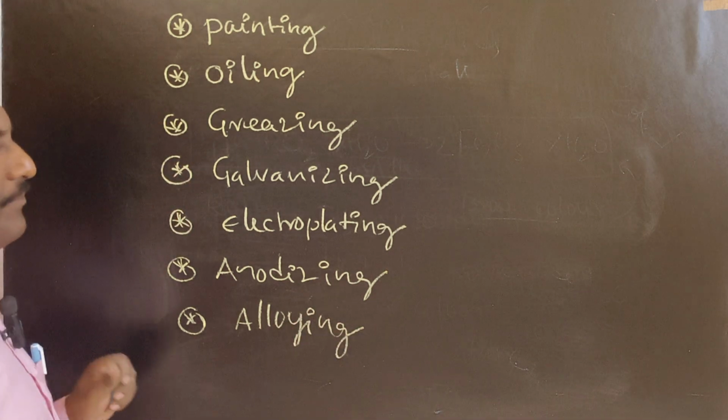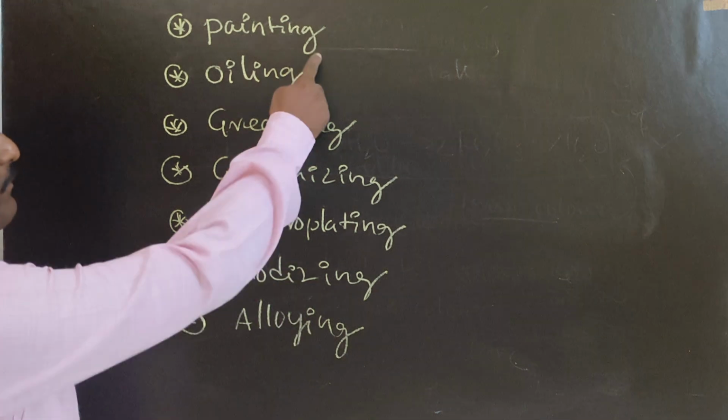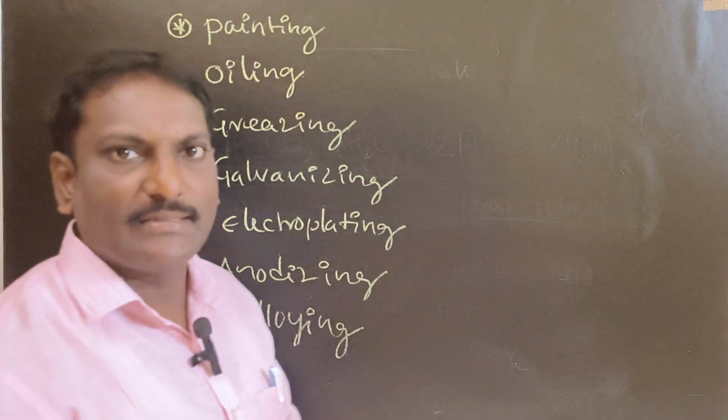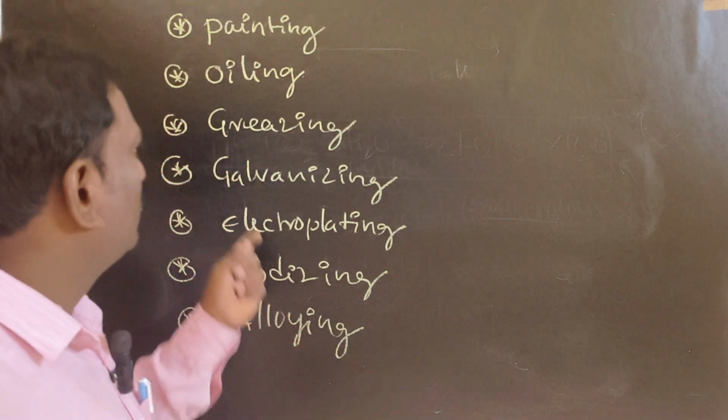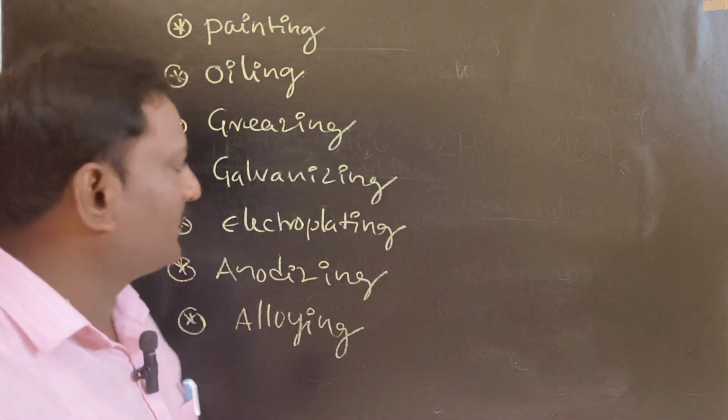So these are the prevention methods of rusting of iron. Painting means applying paint, oiling means applying oil, and greasing means applying grease on the surface of the iron objects.